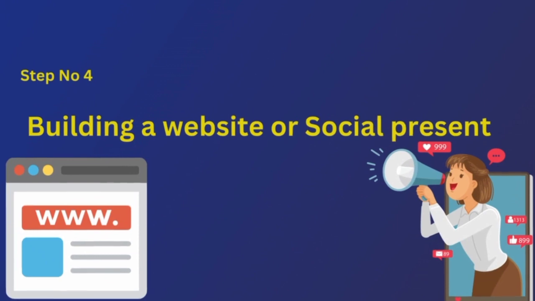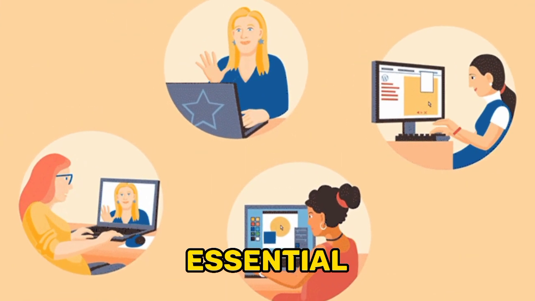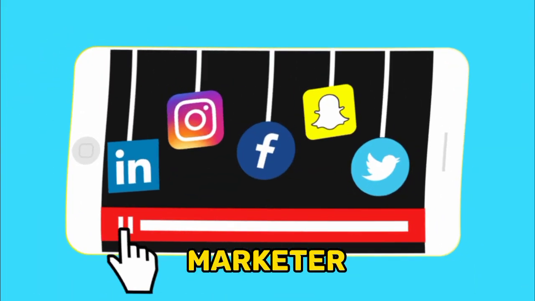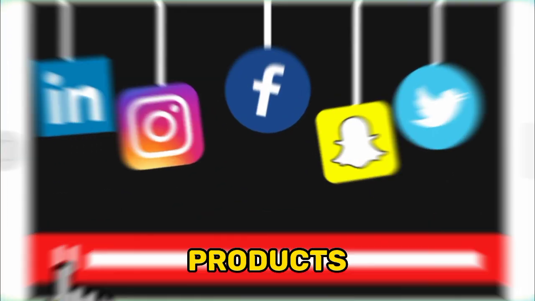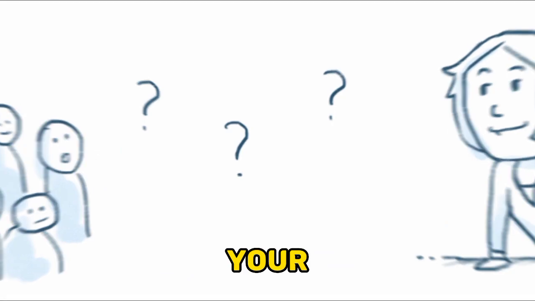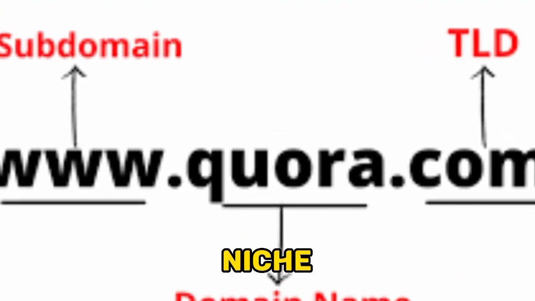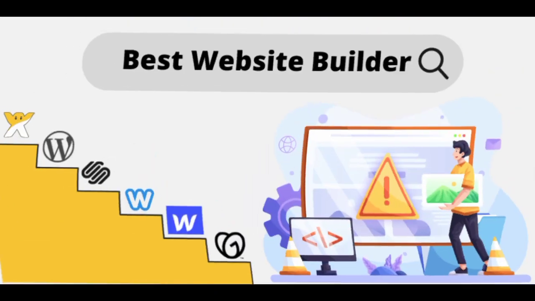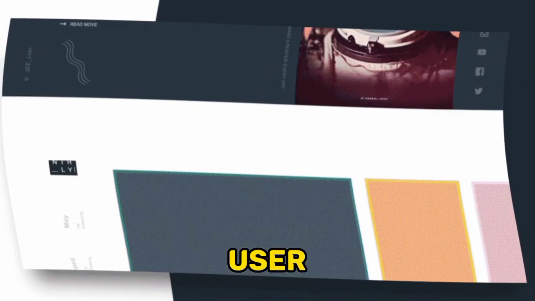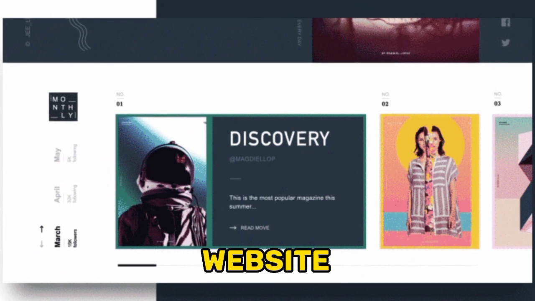Step number 4. Building a website or social presence. Having a website is essential for any affiliate marketer, as it provides a platform to promote your products and programs and engage with your audience. First, choose a domain name that is relevant to your niche and easy to remember. Next, choose a website builder that is user-friendly and allows you to create a website that is optimized for search engines.